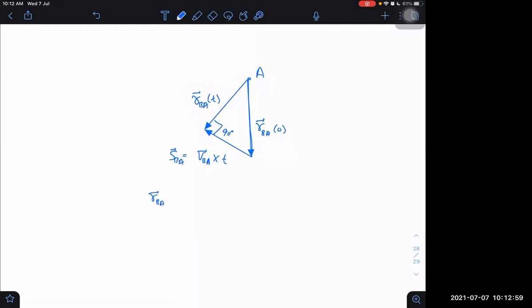The position vector of B with respect to A at time t is equal to RBA initially plus VBA into t.